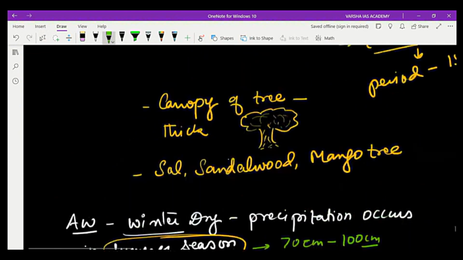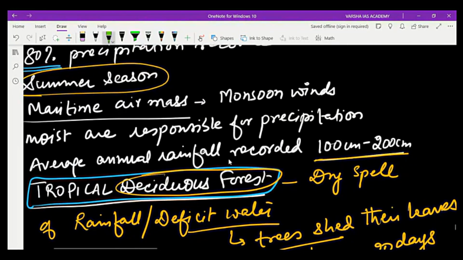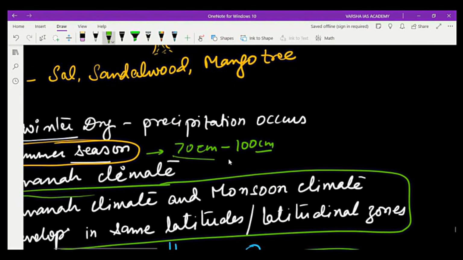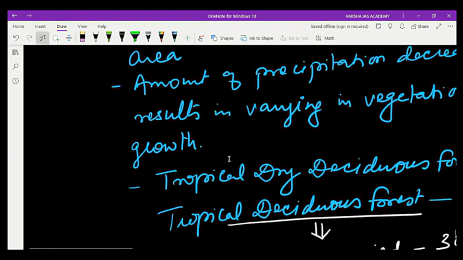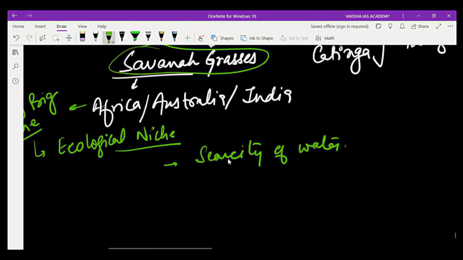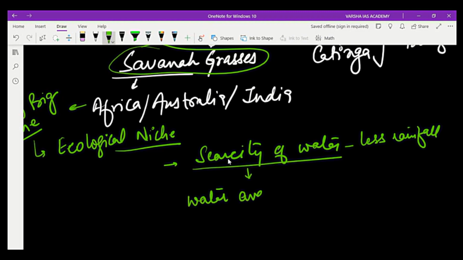Now see the difference. In monsoon, rainfall is 100 to 200 centimeter. In savanna, rainfall is 70 to 100 centimeter in the same latitude. So on the basis of the amount of rainfall, they differ from each other, right? This way, their ecological niche is there, and scarcity of water is there. Because of this less rainfall, water availability is the center of wildlife.